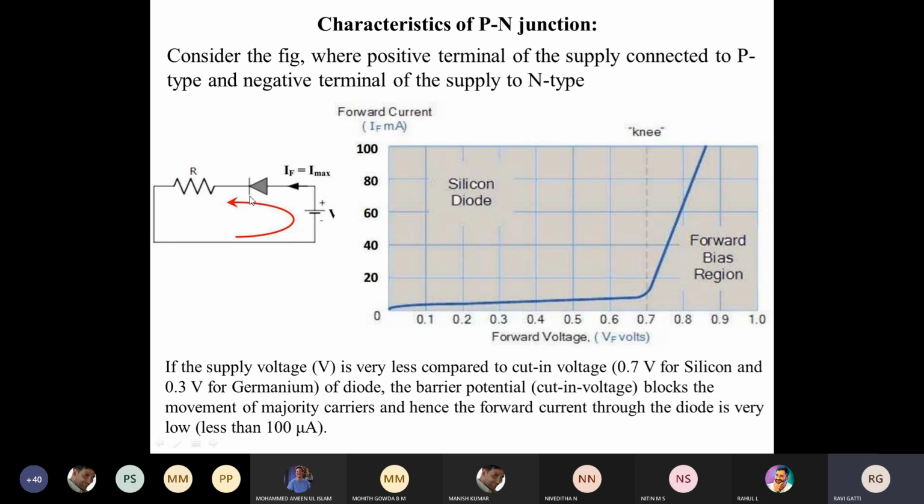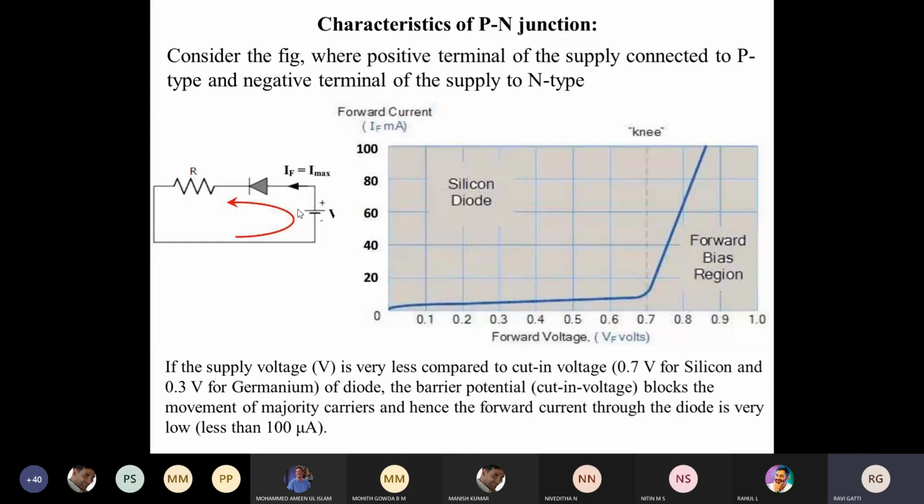The current which is flowing across the diode we call the forward current. The current has been represented in milliamps, because we have taken a low power device, so the current flowing across the diode will generally be in milliamps only.